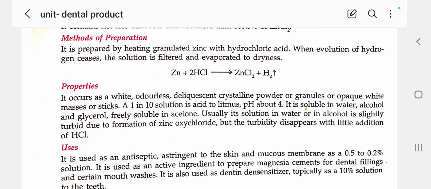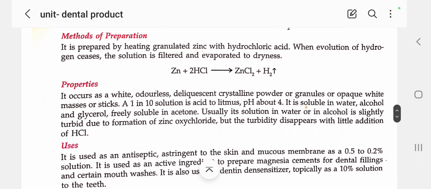You already know, being a first year student, you will perform the limit test for chloride or sulfate. Turbid means somewhat cloudy, not like curd or buttermilk, but somewhat cloudy, like a precipitate. That is known as turbid, due to the formation of zinc oxychloride. When zinc chloride reacts with water or alcohol, it produces zinc oxychloride, which gives the turbid coloration.